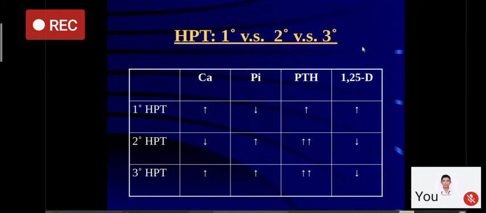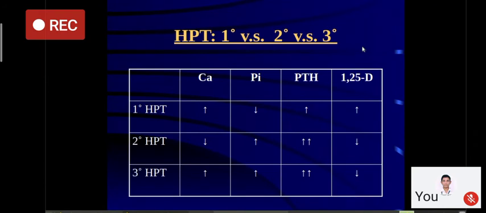In secondary hyperparathyroidism, calcium levels are low. The most common cause is renal failure. Phosphate is high, PTH is markedly elevated, and vitamin D levels are low because renal parenchyma is lost.